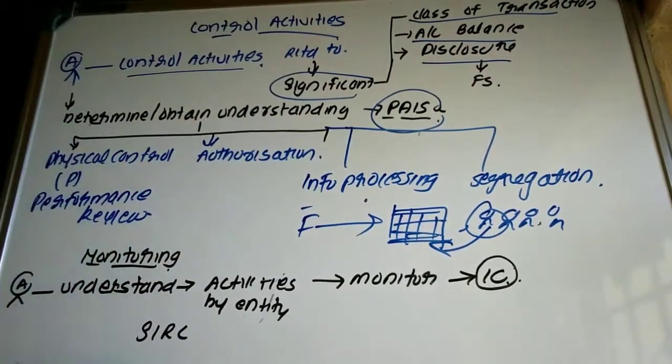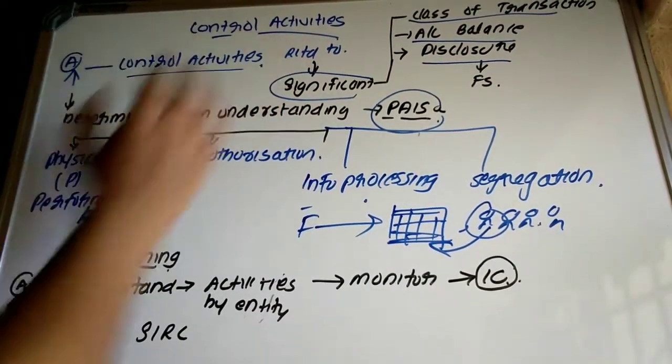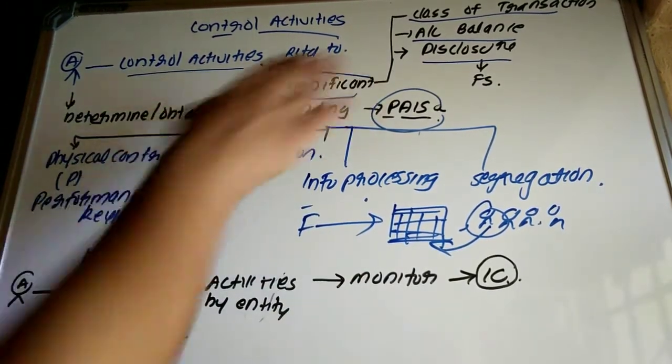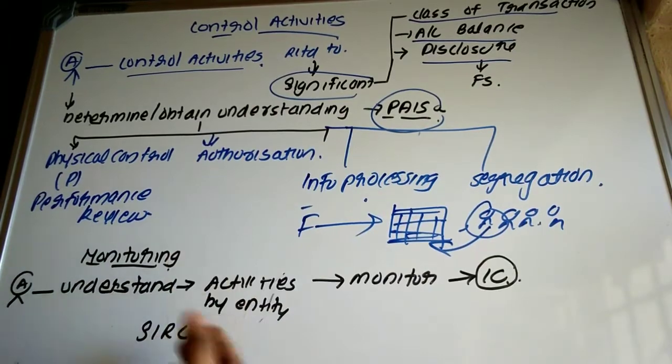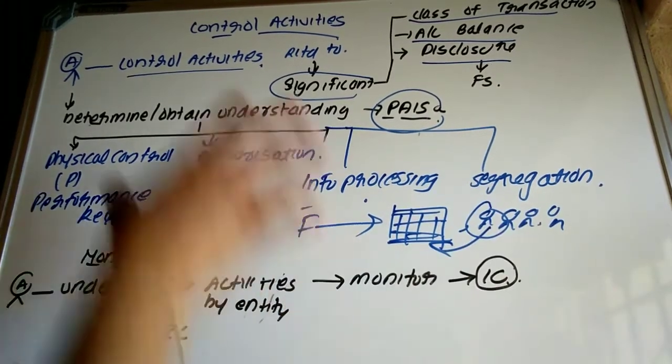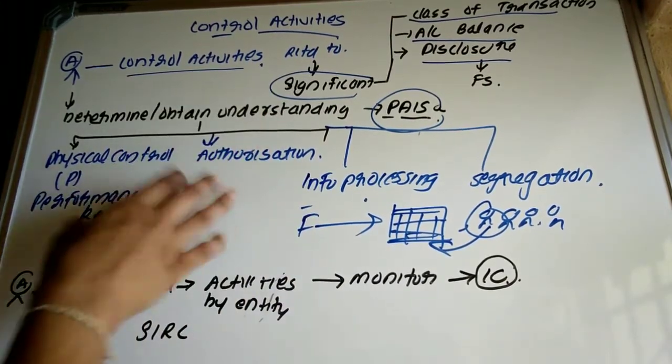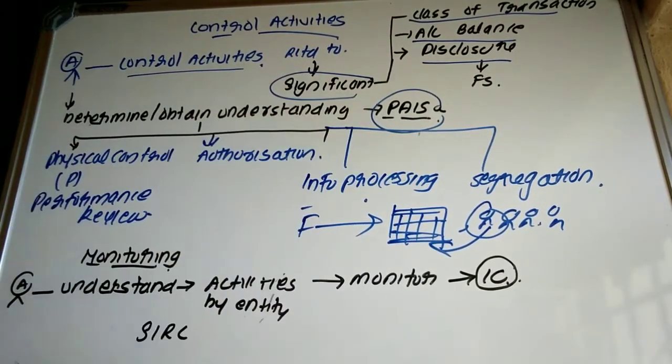That is control activities. Control activities include auditors. It means that auditor is obtaining an understanding with respect of the control activities with respect of the significant class of transaction, account balance and disclosure. So the auditor should determine the different operations or understanding with respect of PAISA.